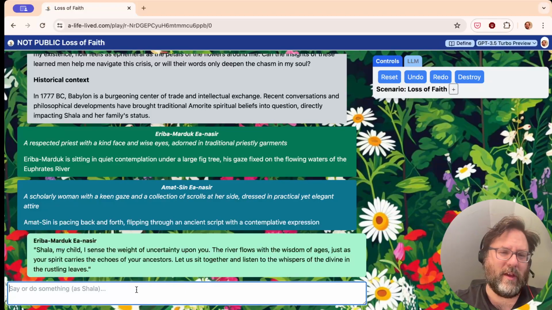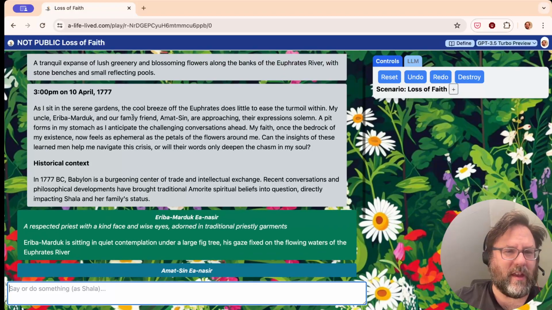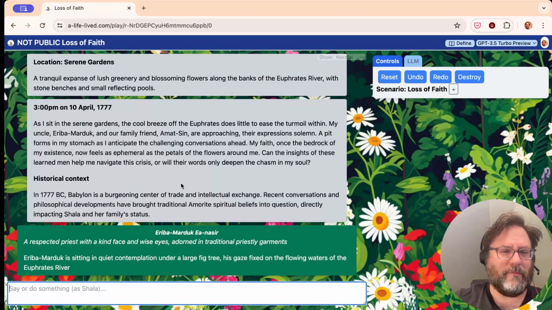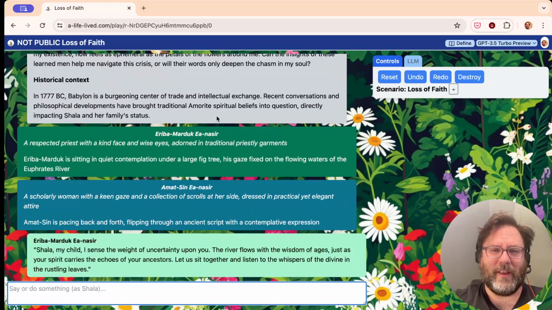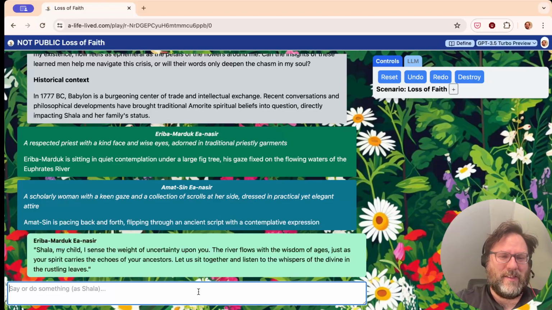And so here is a place where the idea is you would play out this scenario as your character and make choices and then see how that affects your life going forward. This one does not have a lot of real challenge, or it's unclear what you're trying to get out of this. I don't actually have a lot of opinions about Babylonian spiritual beliefs, so it's hard for me to jump in and do this. But I'm going to give it a try.